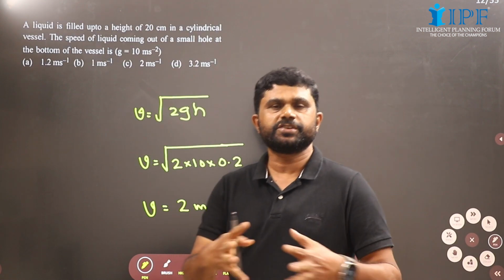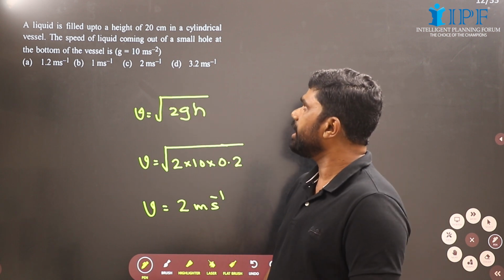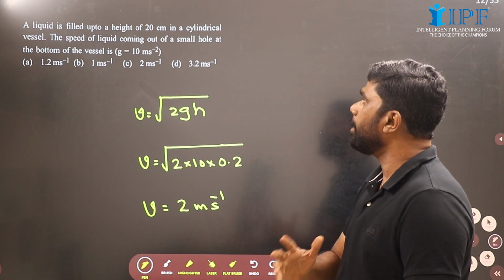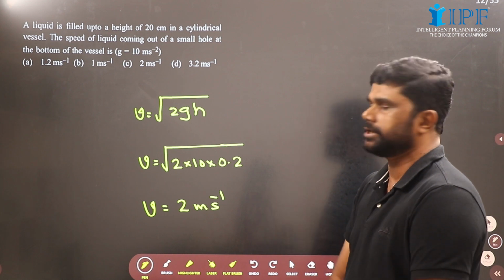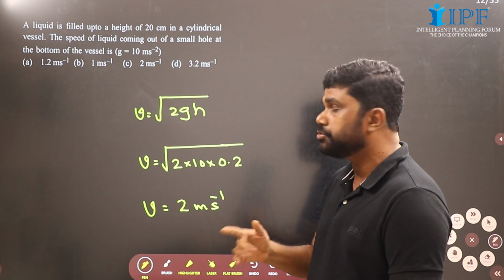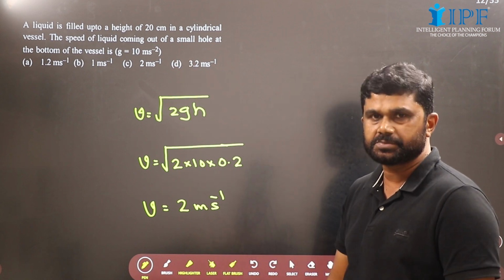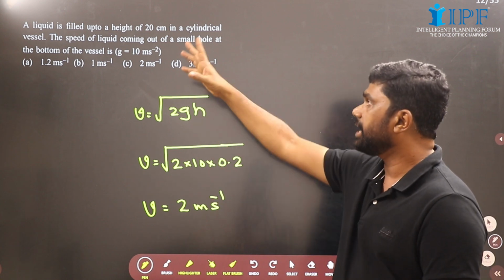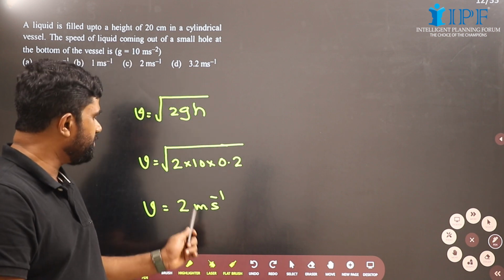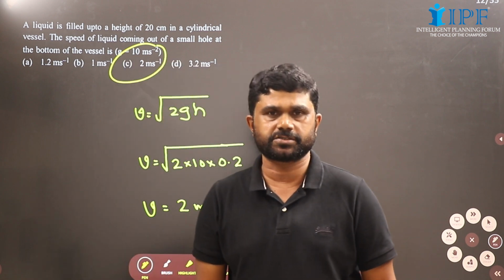Now we have a typical example here. A liquid is filled up to a height of 20 centimeter in a cylindrical vessel. Find the speed of liquid coming out of a small hole at the bottom. That is the speed of efflux, and we have the formula V equal to under root 2gh. g is given as 10 meter second raised minus 2. So 2 into 10 into height, 20 centimeter which is 0.2 meter, and we will get 2 meter second raised minus 1, that is the speed of efflux.